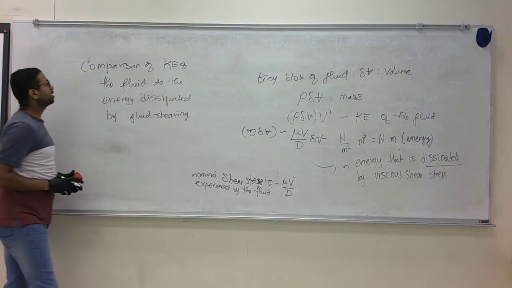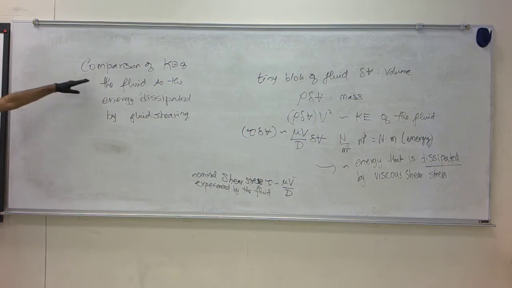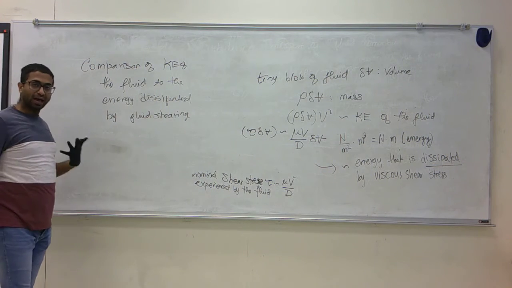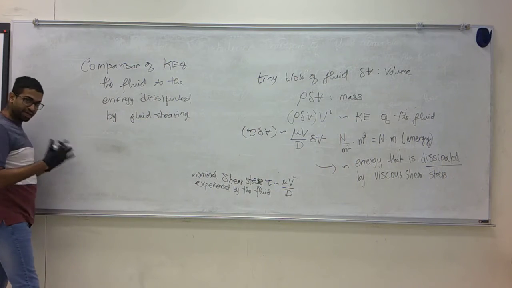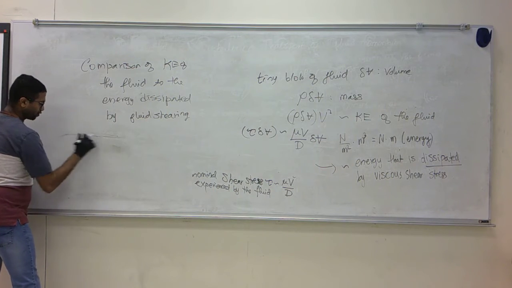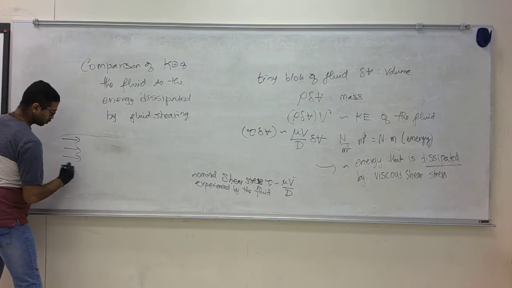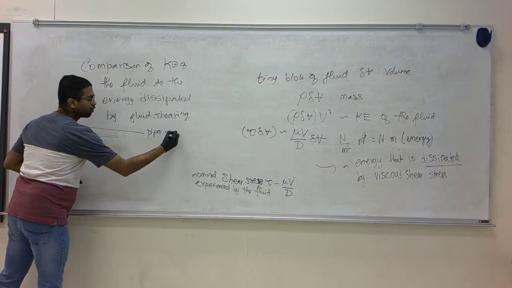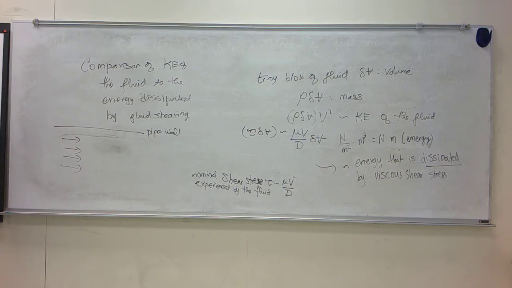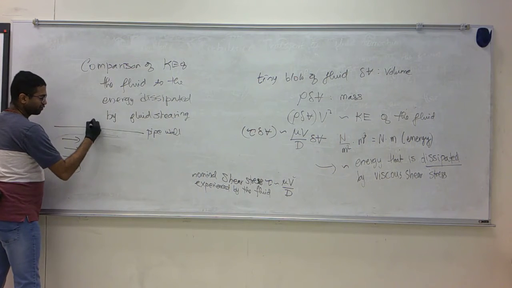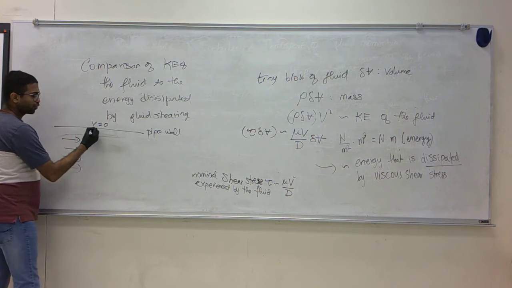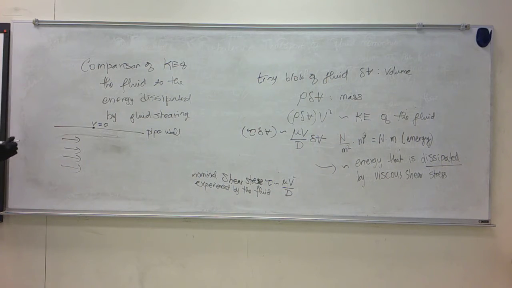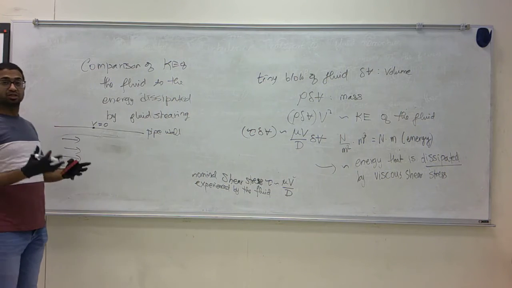I want to compare the kinetic energy of the fluid to the energy dissipated by fluid shearing. Why does shearing happen? That is a more basic question. If you had a flow, the presence of the pipe wall is the origin for low velocity fluid. The fluid has zero velocity at the pipe wall. So that is the source where this dissipation starts.